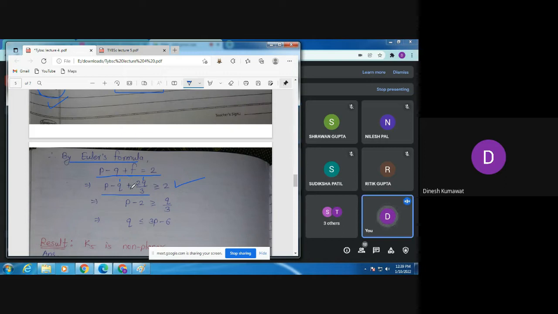Minus q by 3. So you take that quantity on the right hand side and take this 2 on the left hand side. So we are in this situation. Is that clear? Yes, sir. Now just shift this 3 to the left hand side. So we have this relation, that is q is less than or equal to 3p minus 6. Clear? Yes, sir. Hence, voila.